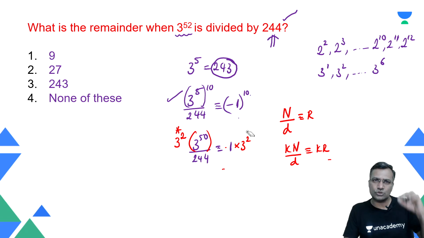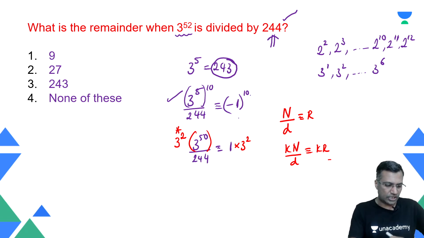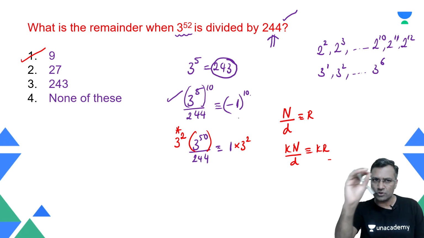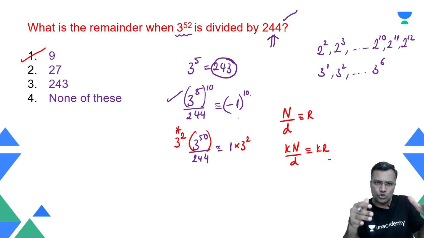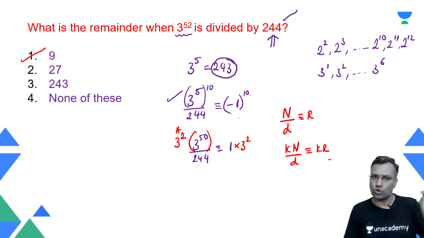Right? We are using just those simple properties we learned in one of those classes. So therefore my answer becomes 9. Pretty simple one. So I just illustrated some of those properties that we did there. Use those properties and use the preferred remainders more often than not. In most of the questions it kind of works.